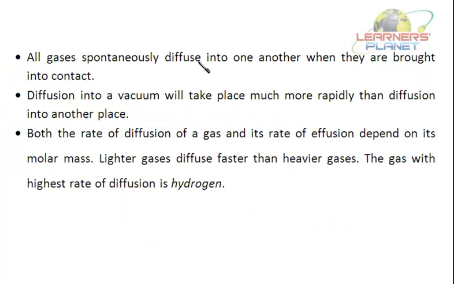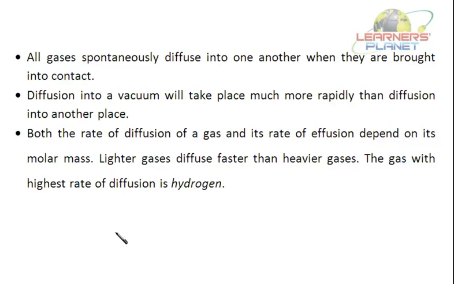All gases spontaneously diffuse into one another when they are brought into contact. Why so? Because gas particles are in constant, random motion. They are composed of very, very small particles, so they diffuse into one another. Gases also have maximum space in between the particles.